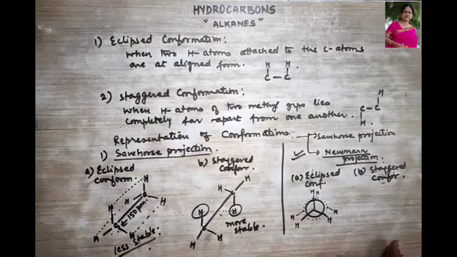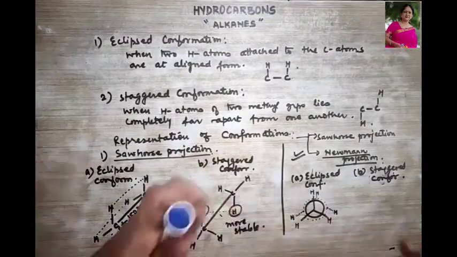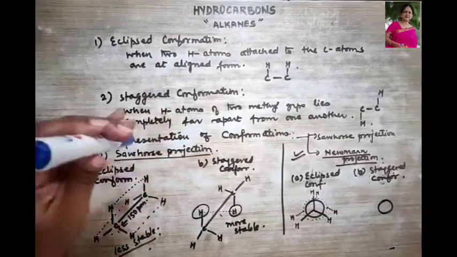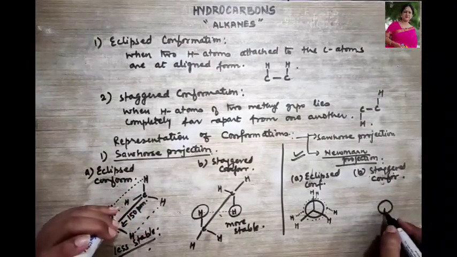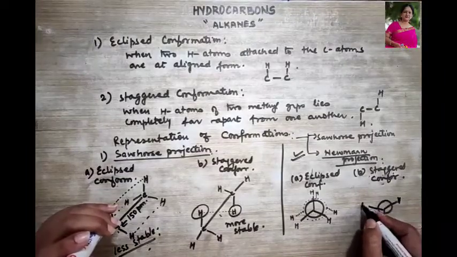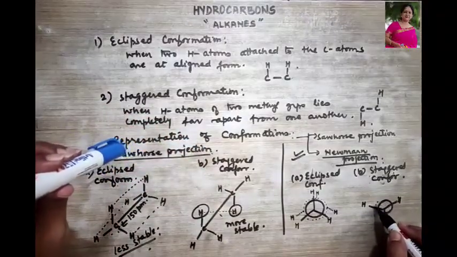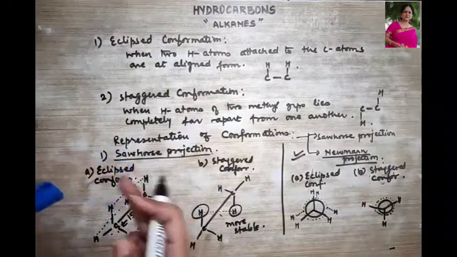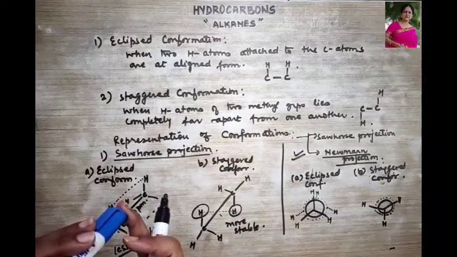Okay. Now next let me explain the staggered conformation. In staggered conformation, this is the hydrogen that is seen in front. So there is the circle that I have drawn. Now the hydrogen of this, how are they attached? Now I'm talking about this carbon which has to be shown with a dotted line. And over here the hydrogen will be placed in the opposite plane, isn't it?